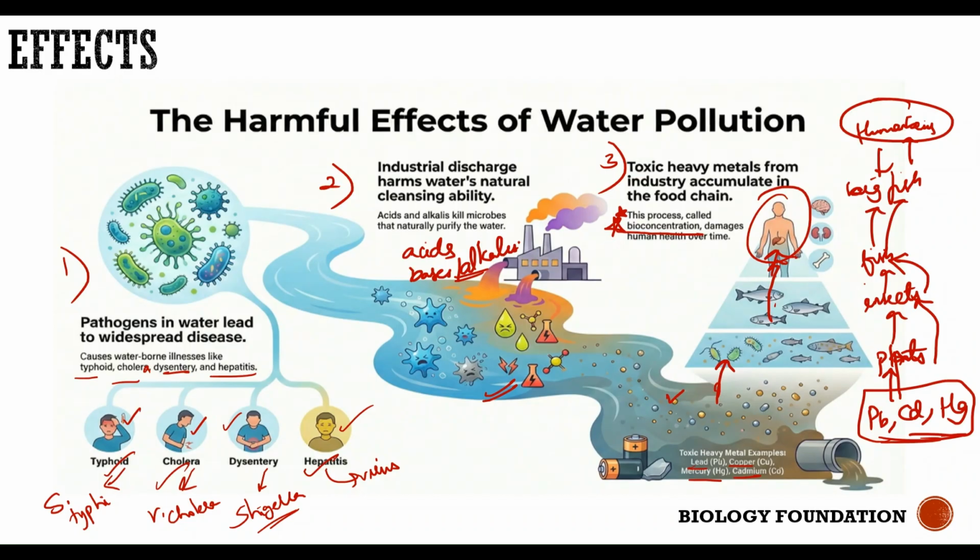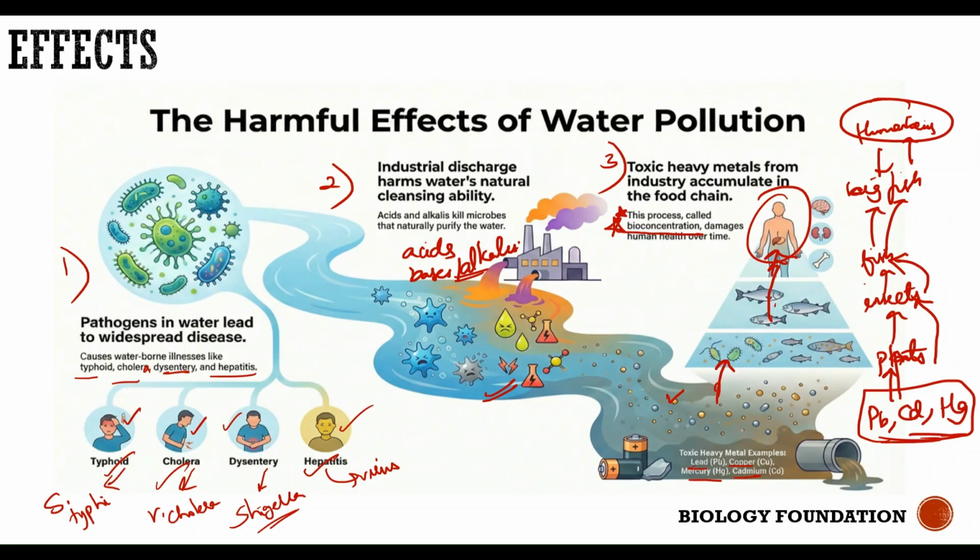But the major effects include bacteria or harmful microorganisms, whether it is bacteria or virus, basically the pathogens. They can cause various diseases to human beings when we consume that contaminated water. Alkalis and bases that are released from the industrial waste can change the pH, killing the microbes present in the water bodies and even disturbing the life of fish or aquatic life in the water bodies.